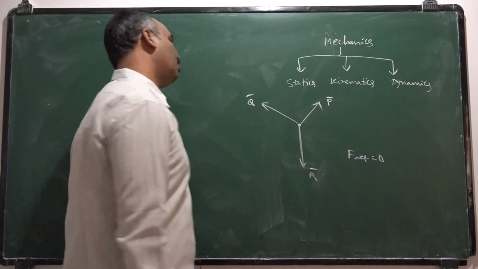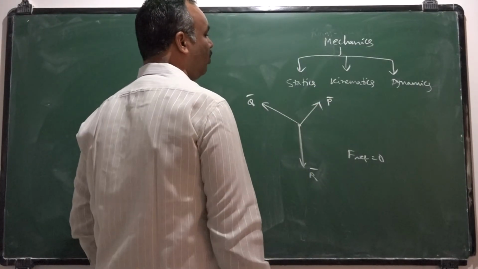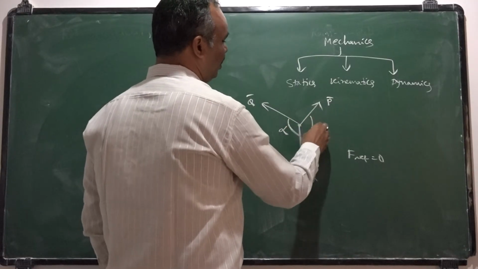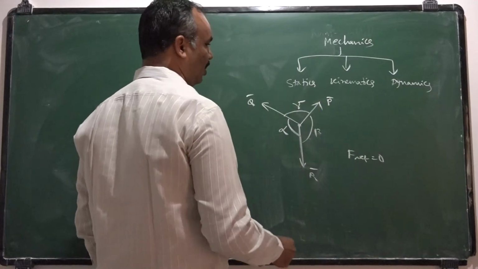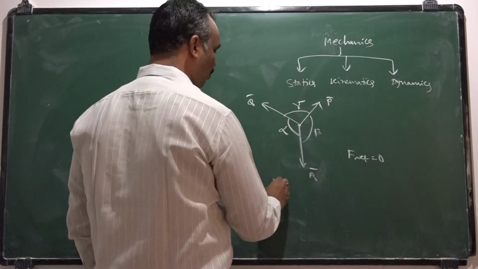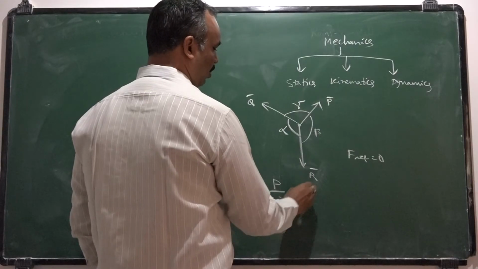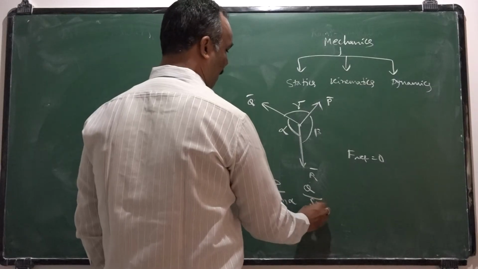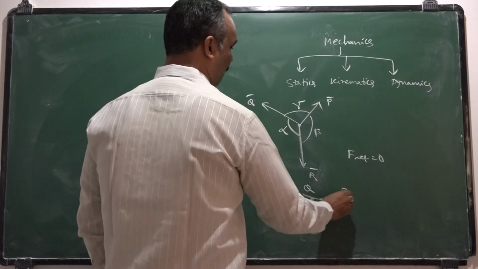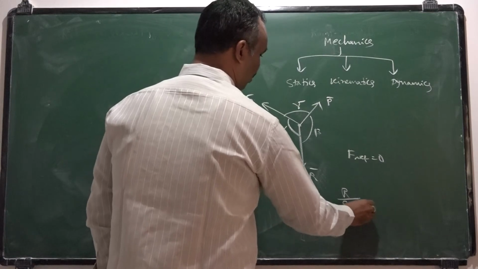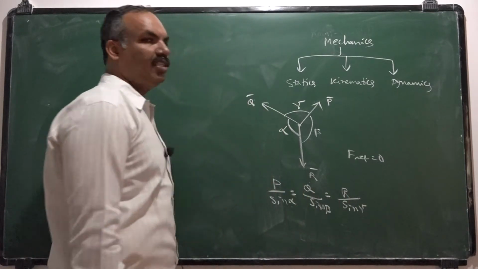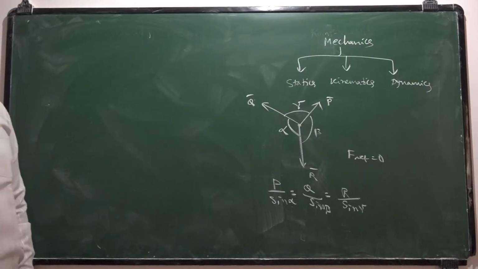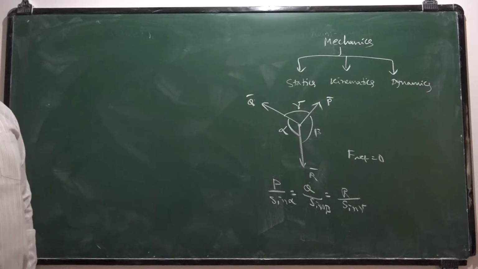Suppose three forces are keeping the particle at equilibrium, how are they related to each other? Suppose this angle is alpha, this angle is beta, and this angle is gamma. Then you can take the ratio of P by sin alpha, Q by corresponding sin beta, R by sin gamma. Their ratios are identical. This theorem is called Lami's theorem. So it is explaining the equilibrium of a particle by the action of force.